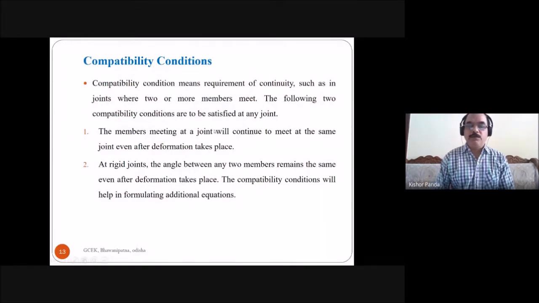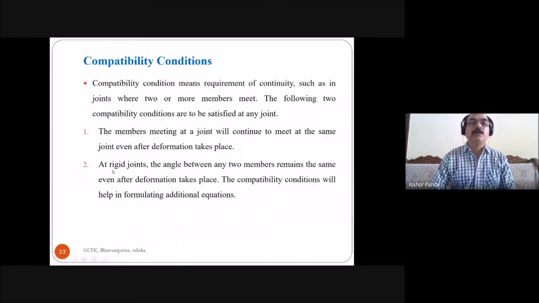Before deformation there are 2 members meeting at a joint, so after deformation also that should happen. The 2 members meet at the same joint, so the continuity will take place. So the members meeting at a joint will continue to meet at the same joint even after deformation takes place. Now you are clear? So this is the first compatibility condition.